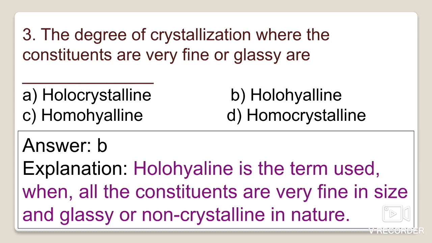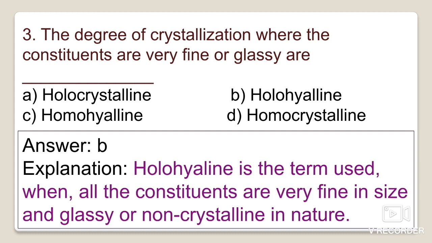Holocrystalline means when a rock is made up entirely of crystals, meaning there is no glass in that rock. Wholly composed of crystals, so that's why it's known as holocrystalline.